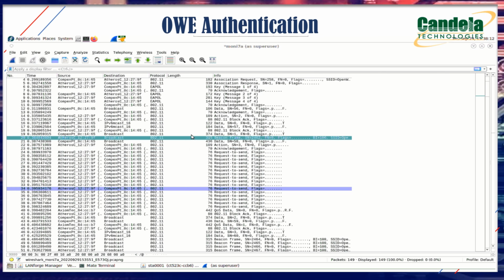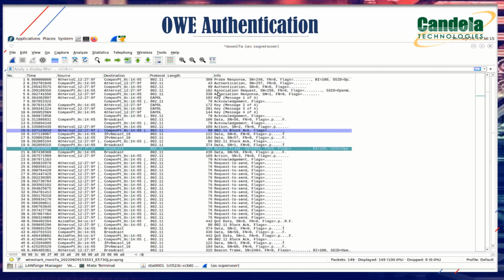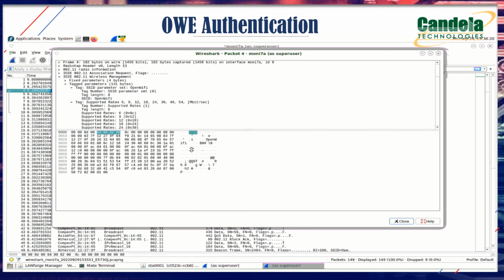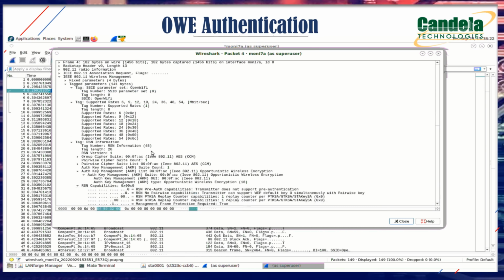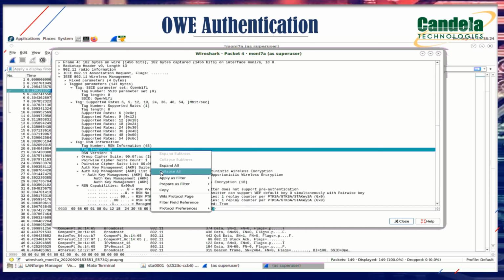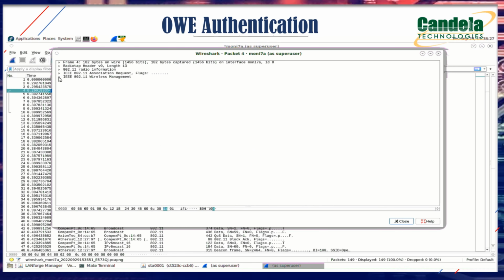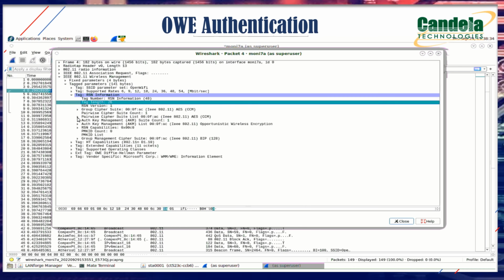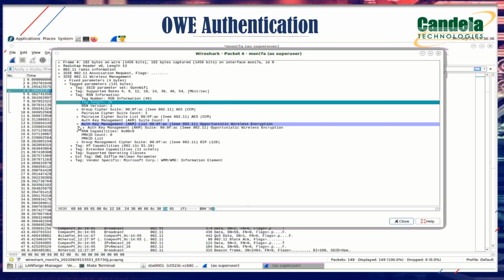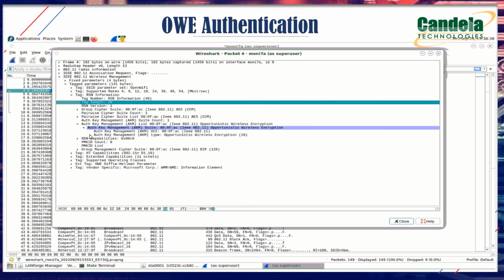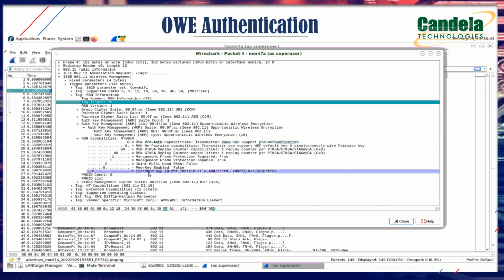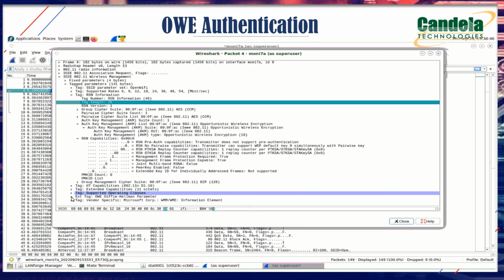Now let's see what is there in the association request or the association response frames. Now click on the association request, and here we can see the same kind of information that we found in the probe request and the beacon frames, like auth key management, management frame protection and the capabilities.